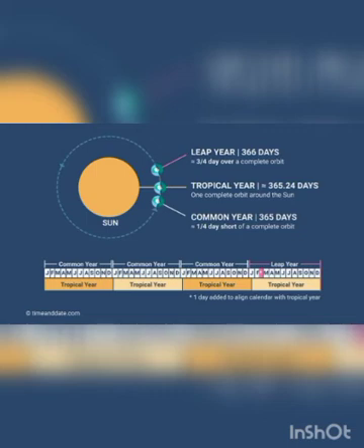Every 4th year this extra day is added to the year. Can you see that? Only every 4th year this extra day is added. A year with an extra day is called a leap year. So a leap year does not come in all years; it comes once in 4 years. If a child is born on a leap day, his birthday will next come in the fourth year. Is it clear?